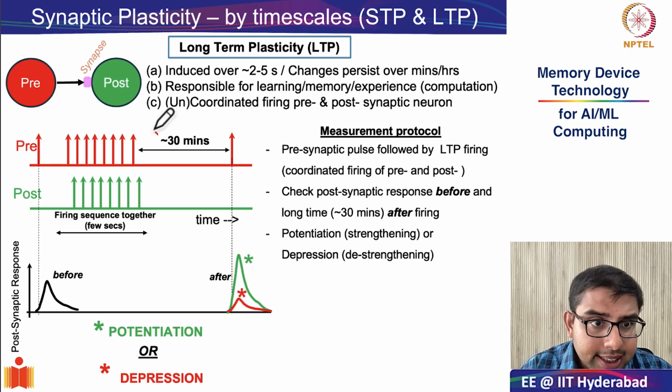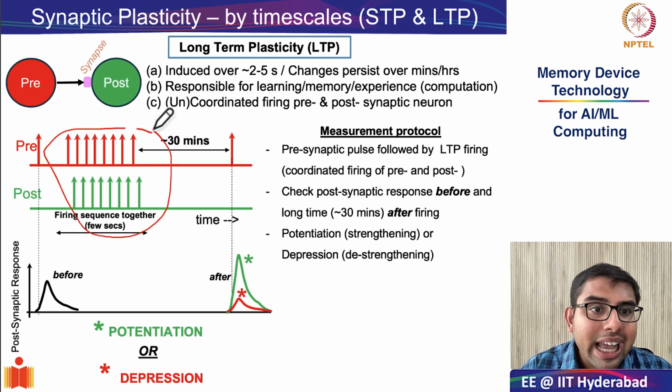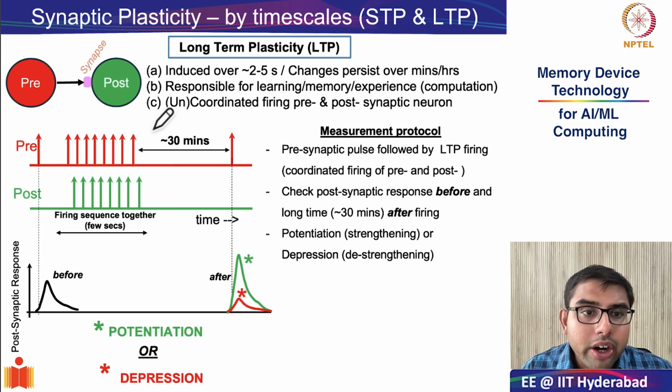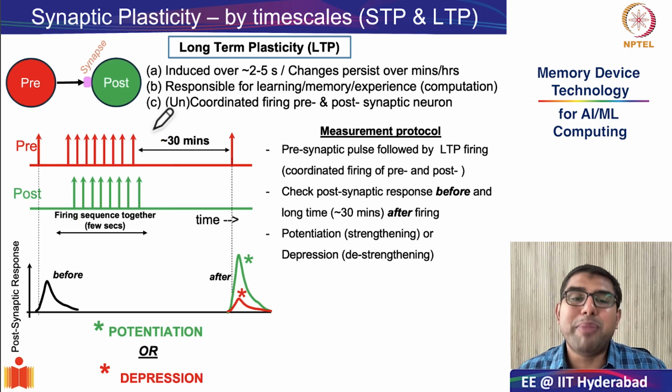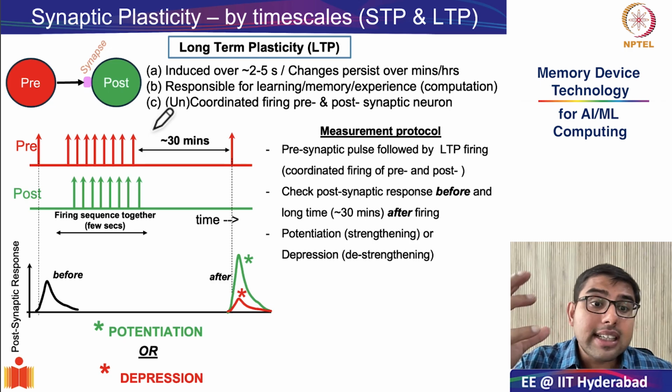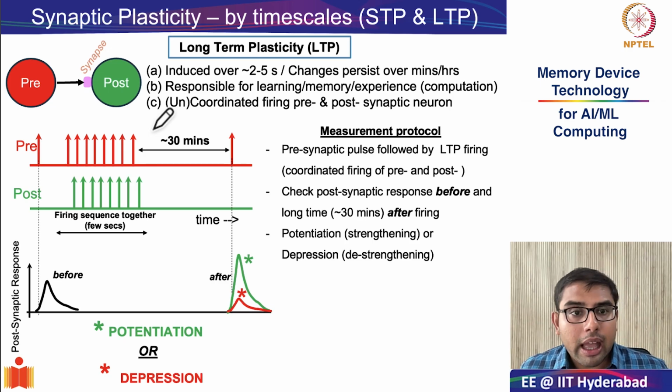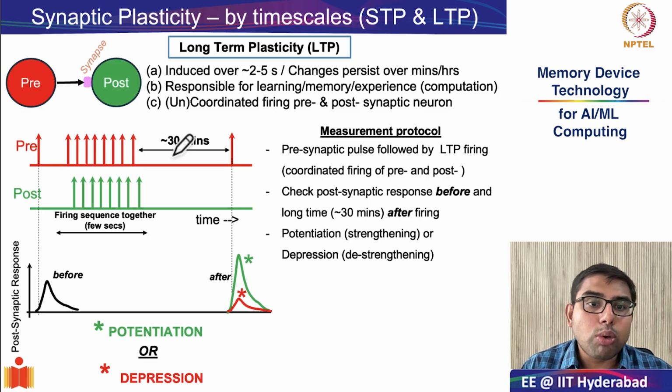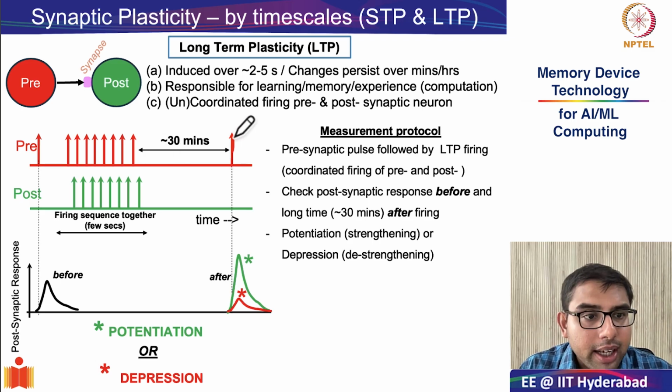So after this entire firing sequence has been completed, you wait for at least 30 minutes. Why are you waiting? To see whether this coordinated firing gave you a long-term change in the synaptic weight or not. And after waiting for around 30 minutes, you fire another test presynaptic pulse so that you can check the postsynaptic response.